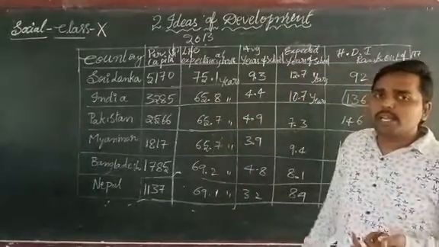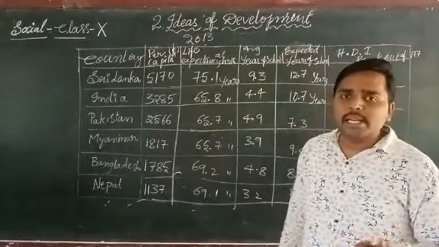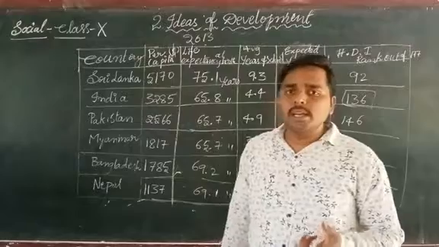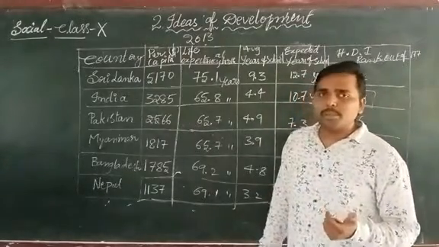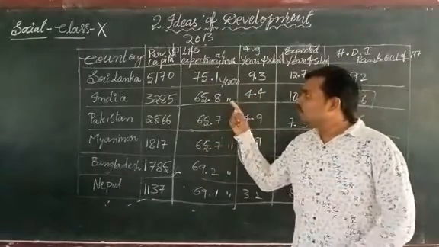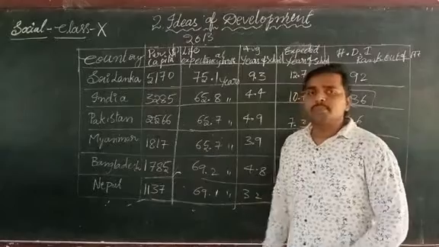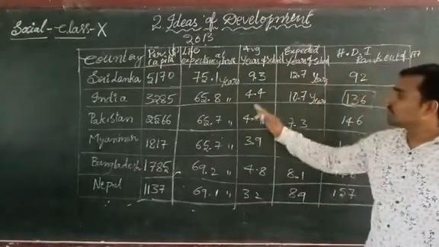Okay, how can we overcome this difference? If our government provides good health conditions and healthy, nutritional food to the people, then we can cross the life expectancy. And now, the average years of schooling.